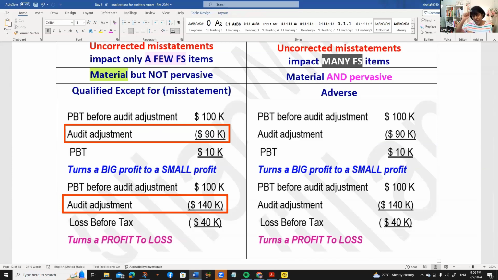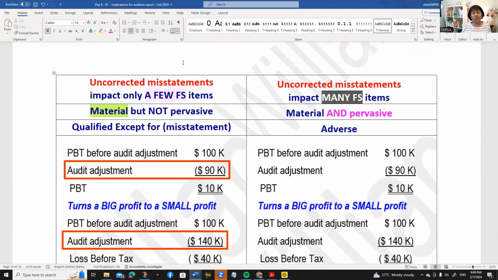But if you have got three different scenarios and all three are misstatements and it turns a big profit to a small profit or turn a profit to a loss, then maybe it's considered to be pervasive. So if you turn a profit into a loss or turn a big profit to a small profit, can it be pervasive? Yes, it can be pervasive. So you have to look at how many items are in the adjustment.